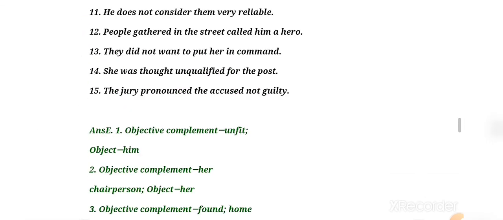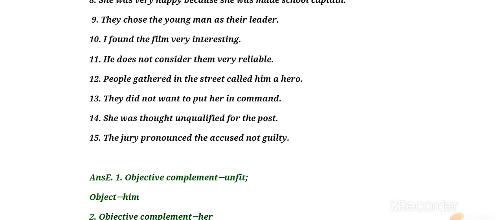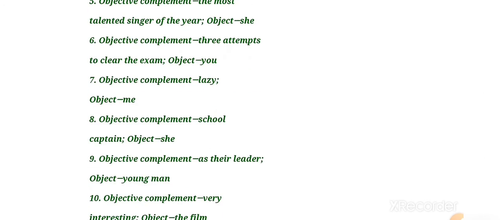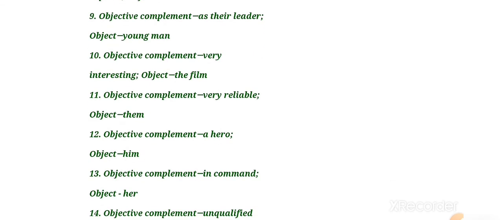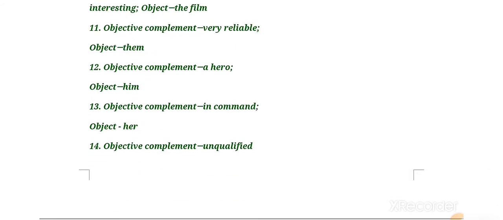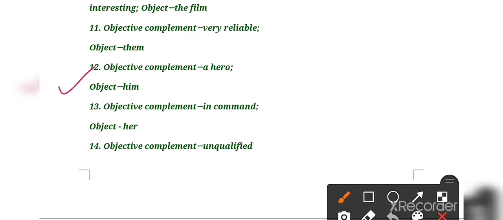Number 10, I found the film very interesting. Okay, answer is objective complement very interesting. Object is the film. Number 11, objective complement very reliable, and object is them. And then after 12, objective complement is a hero, and object is him. 13 is in command, and object is her.